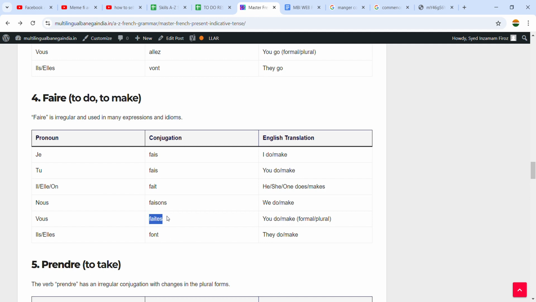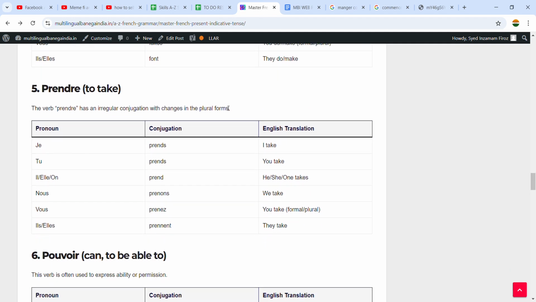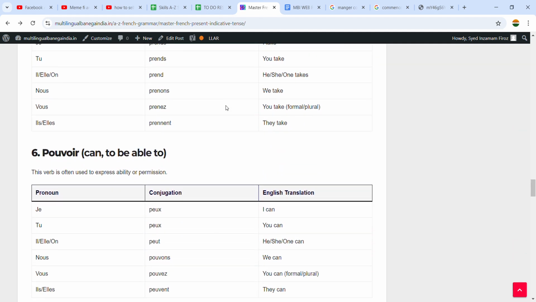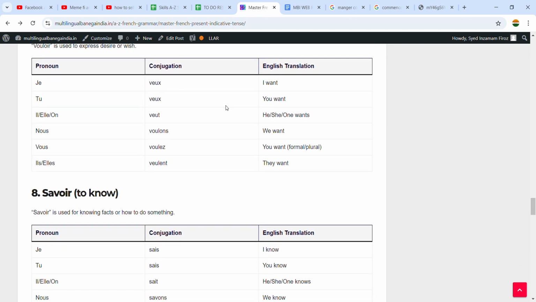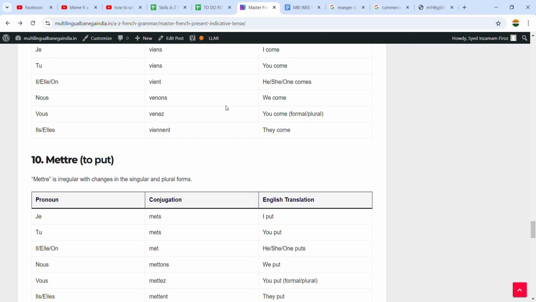See here, vous faites, this is an exception. Always you will see the vous form with ez in other verbs, but in the case of faire, we have faites, not ez. So these things you need to research and learn. Now there are so many irregular verbs: prendre, helping verbs, pouvoir, vouloir, which means to want, savoir, to know, venir, to come, and mettre, to put.